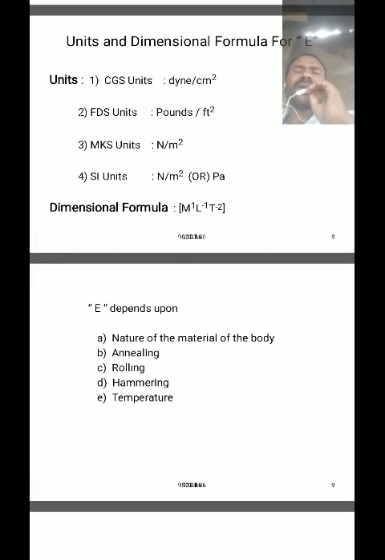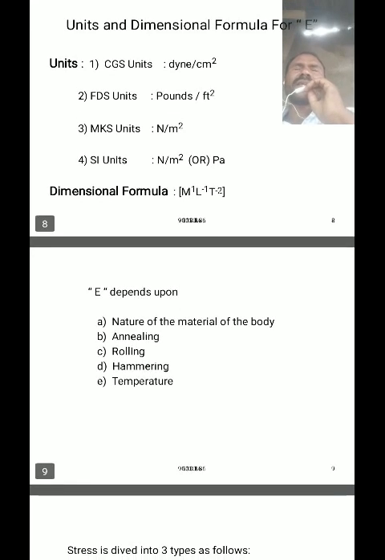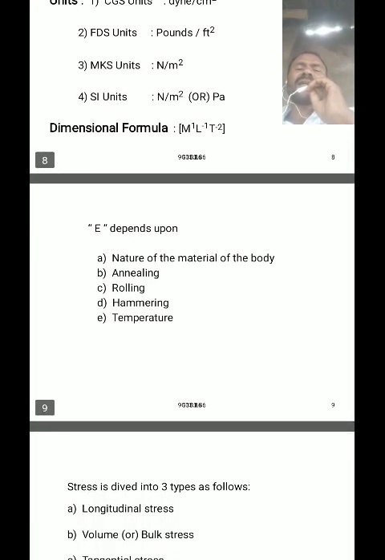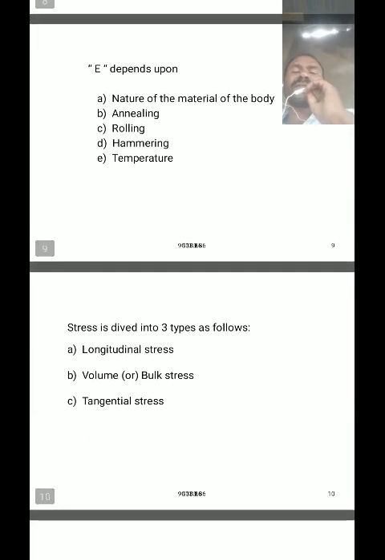The dimensional formula of the modulus of elasticity is the same as that of stress, that is M^1 L^-1 T^-2.